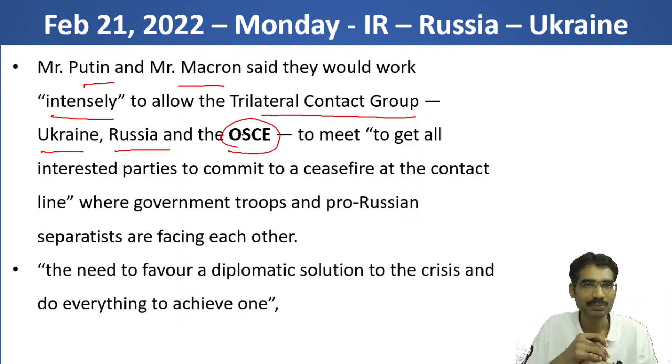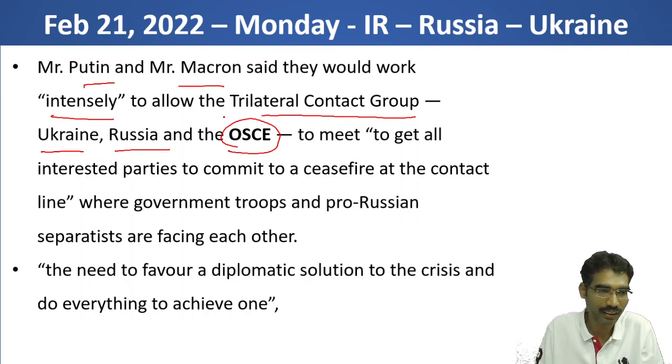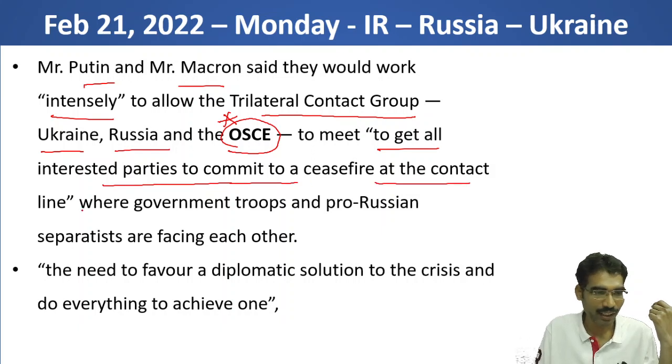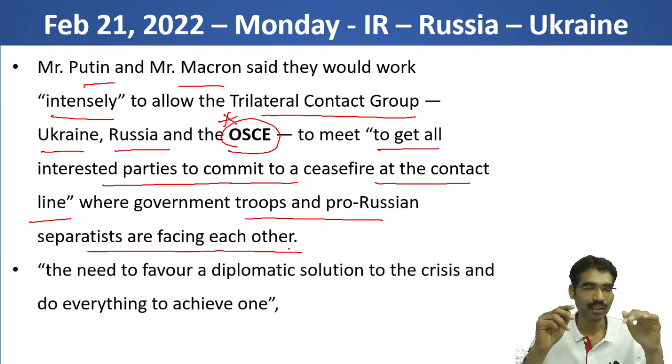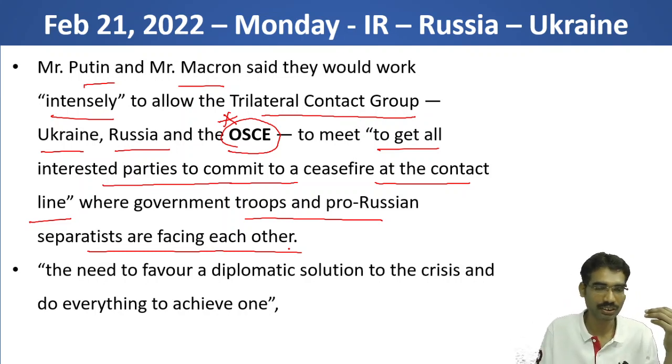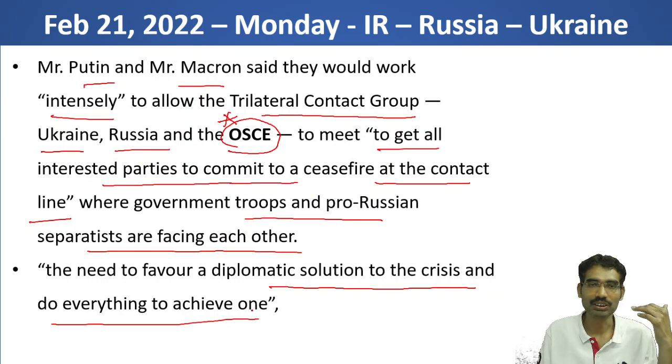So in our prelims perspective, we have to see such kinds of organizations. What is OSCE, when was it created, and what is the role of OSCE? To meet, to get all interested parties to commit to a ceasefire at the contact line where government troops and pro-Russian separatists are facing each other. So diplomacy is on in solving the Russia and Ukraine issue, with the need to favor a diplomatic solution to the crisis and do everything to achieve one.